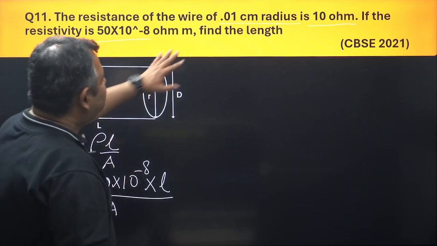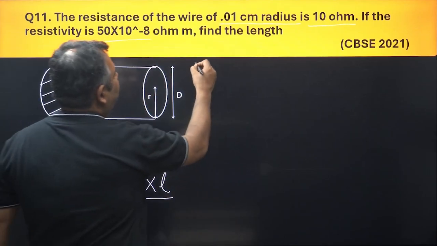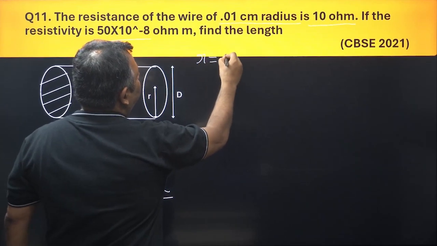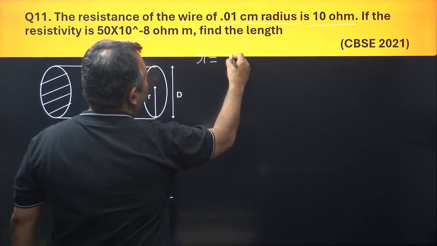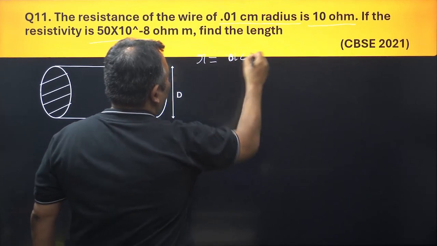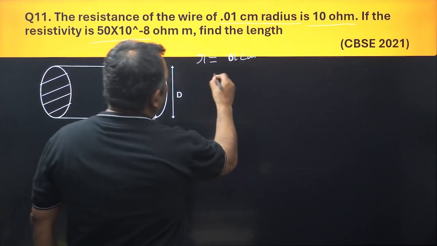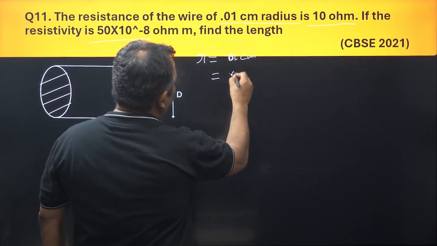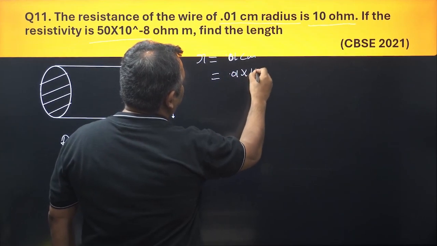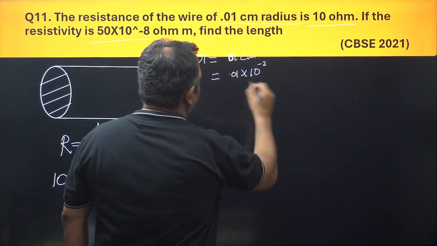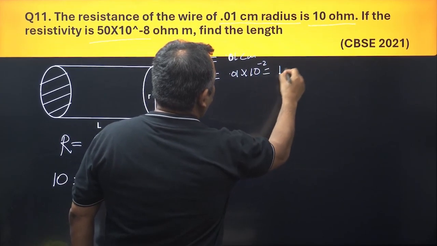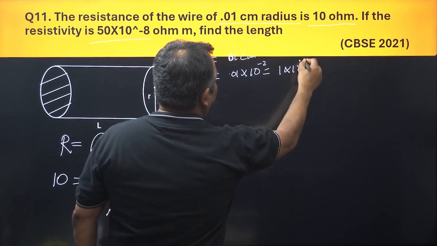Let's calculate the area here. The radius that is given is 0.01 centimeter. First thing we do is convert this into meter. So 0.01 into 10 to the power minus 2, which is equal to 1 into 10 to the power minus 4.